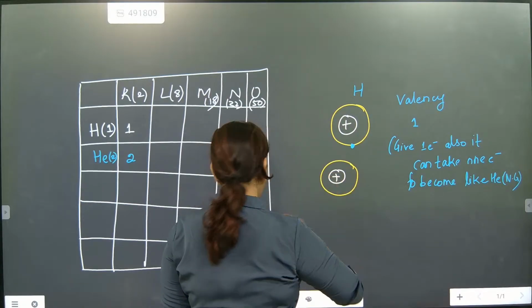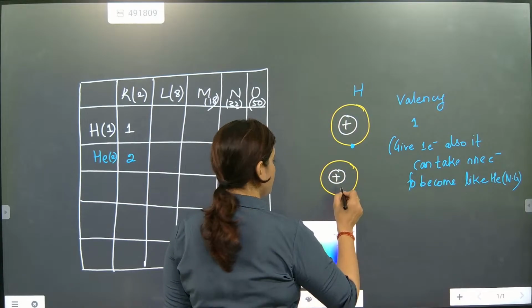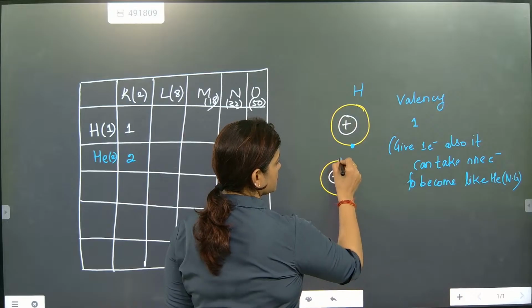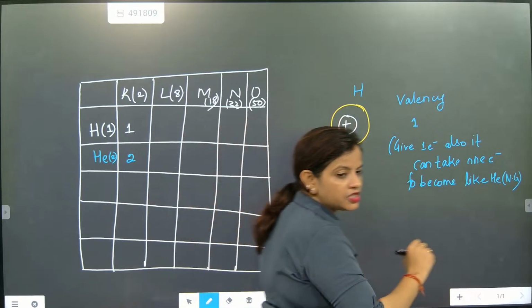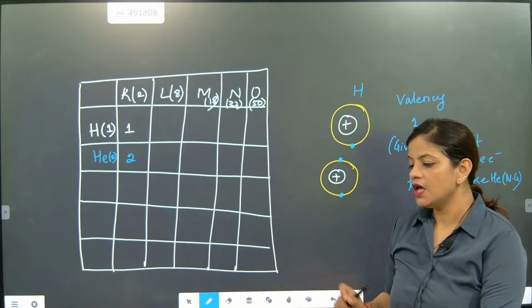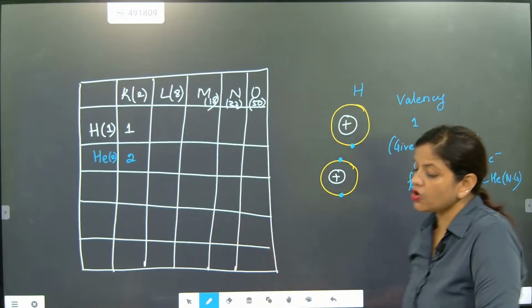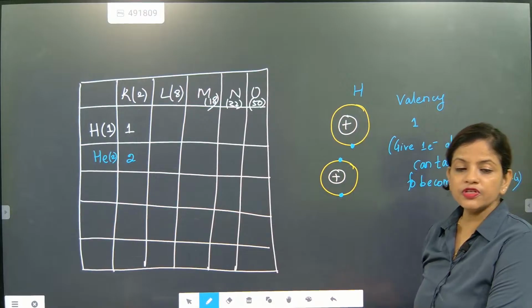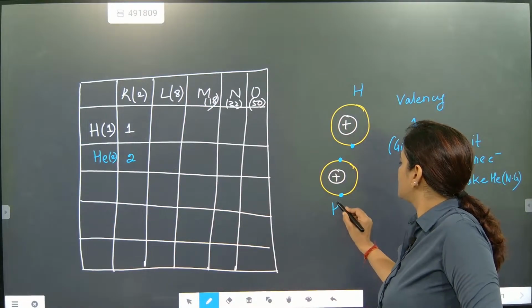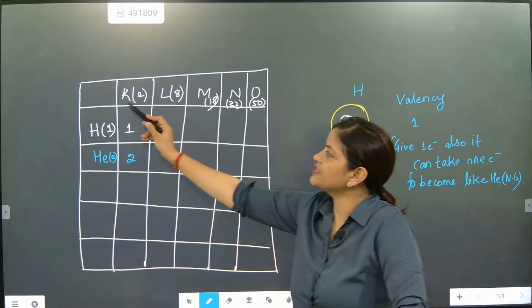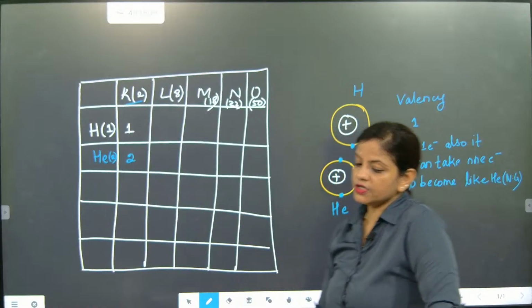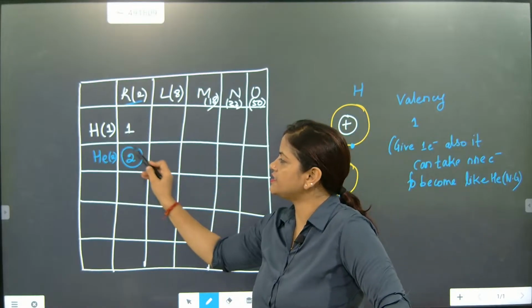In the first orbit, how many electrons are there? 2 electrons. Now here you need to understand one thing. What is the capacity of the first orbit? 2 electrons. So in helium, this capacity is reached.